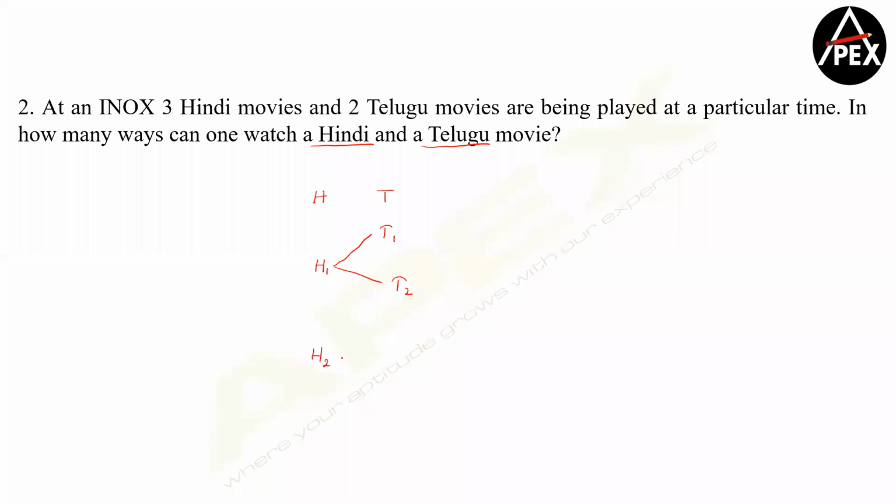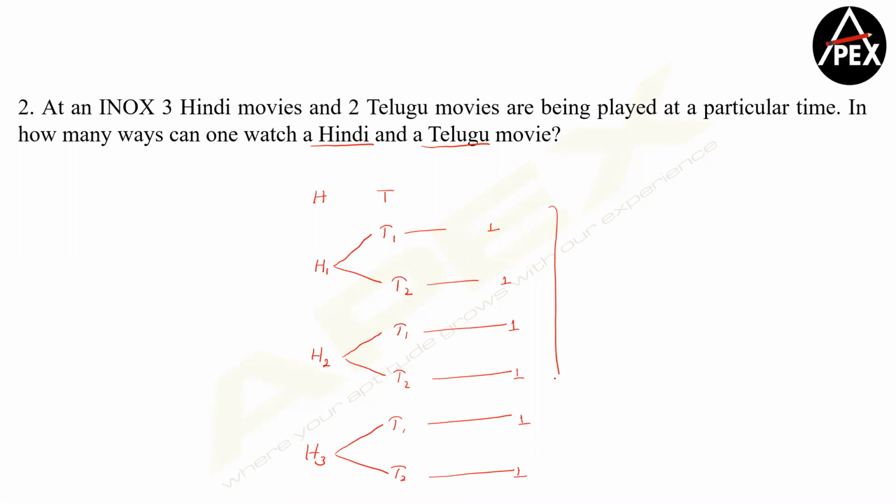Similarly, if he is watching Hindi movie 2, he can further watch Telugu movie 1 or Telugu movie 2. And if he is watching Hindi movie 3, he can further watch Telugu movie 1 or Telugu movie 2. So these are the possible combinations of a Hindi movie and a Telugu movie that a person can watch. If you go individually, this becomes 1, 2, 3, 4, 5, and 6. So the total is going to be 6 ways. Now remember one thing, people think there is something called an OR rule or something called an AND rule.